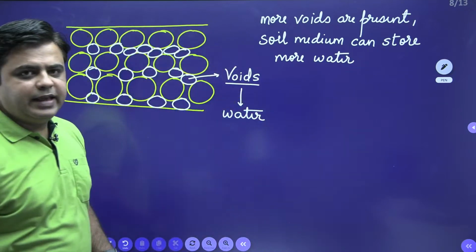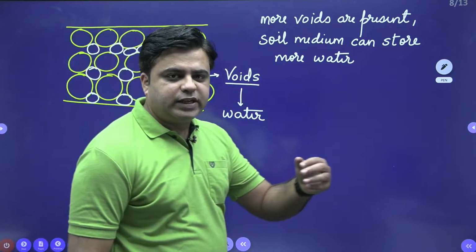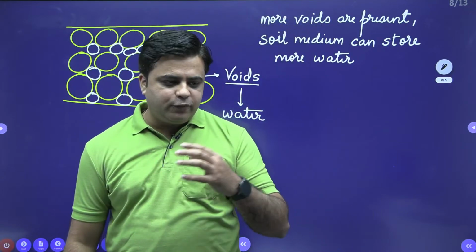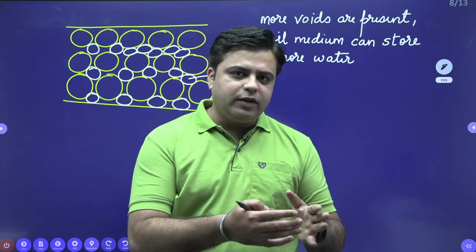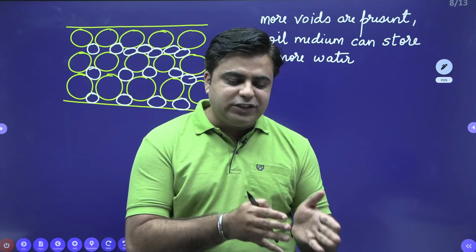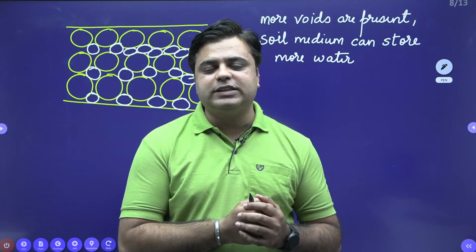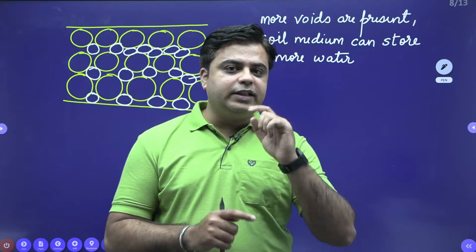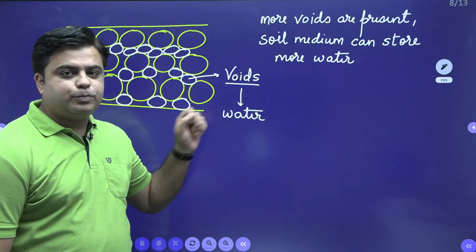So here comes the relation between porosity and the extraction of groundwater. As an engineer, if we are visiting any site from where water has to be extracted, first we need to check whether sufficient quantity of water is stored inside that soil medium or not. And that is checked using the parameter known as porosity.